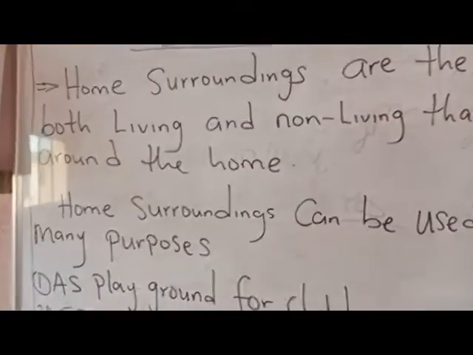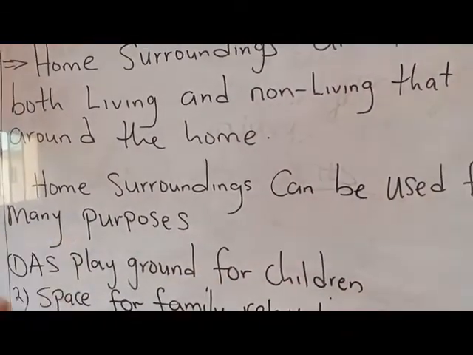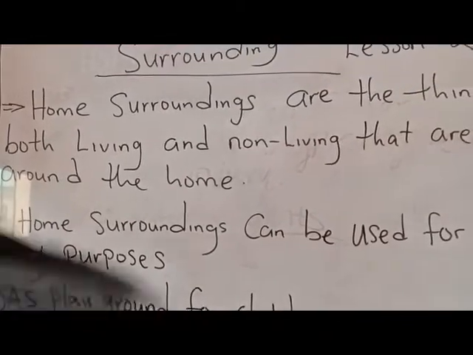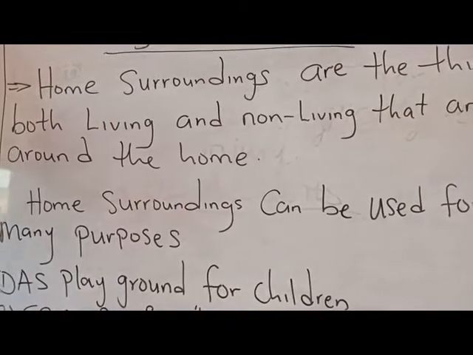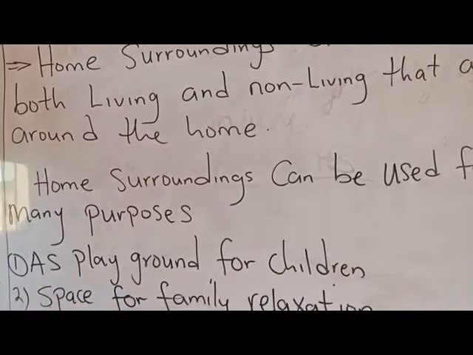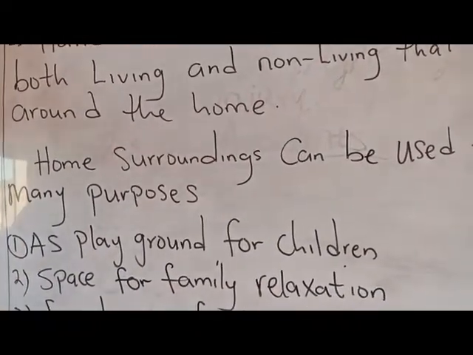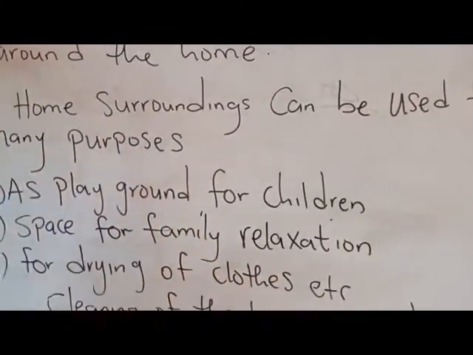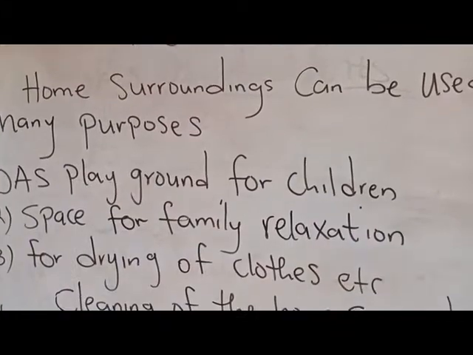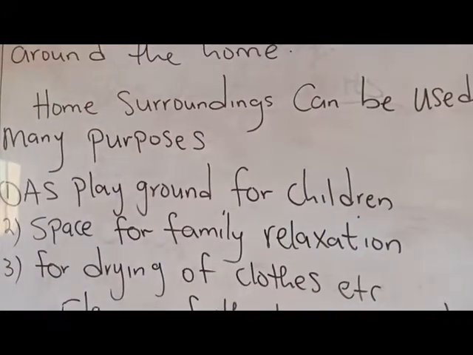Now, the home surrounding can be used for so many purposes. You can find, for example, a rich man buys a very big land where he can do so many things.